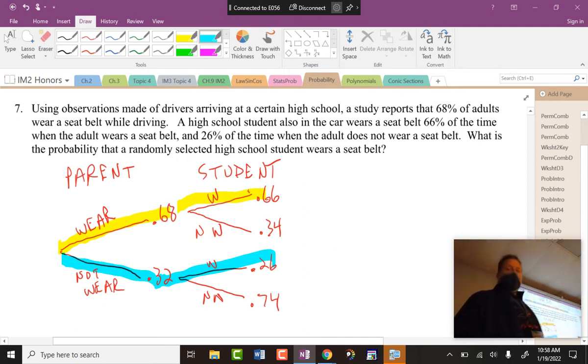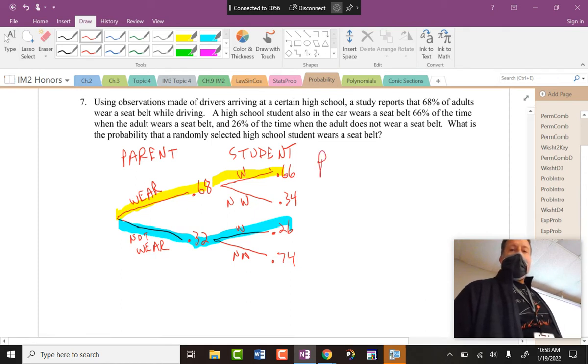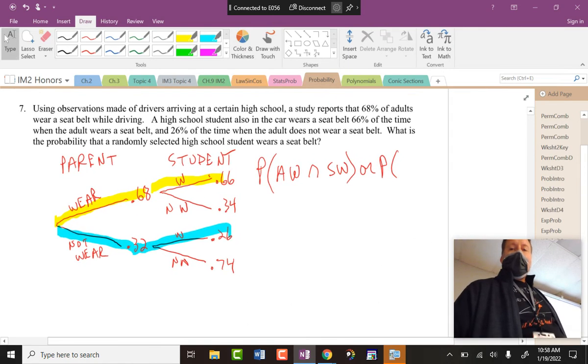Right? So what this is, the probability of the adult wearing it and then the student wearing it, or you could be from a family that an adult doesn't wear it.